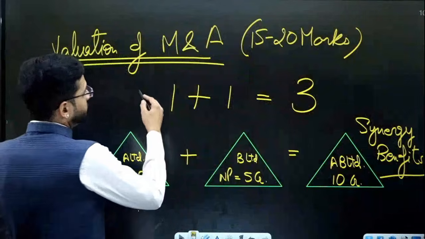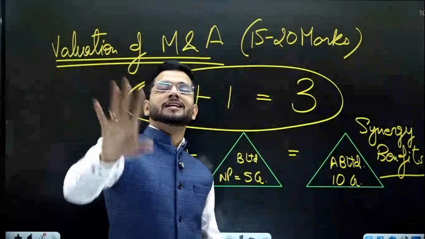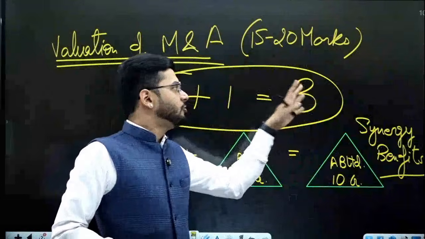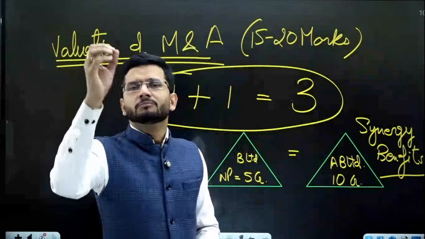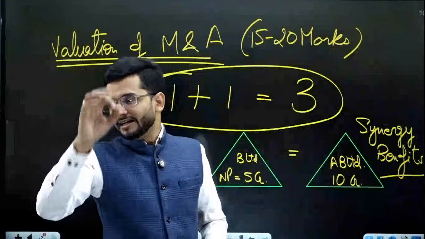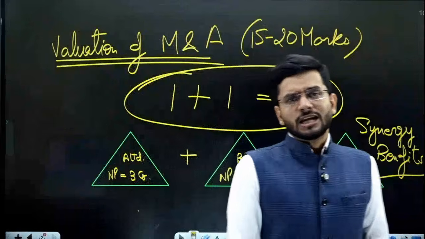So the golden principle which we follow in merger and acquisition is that 1 plus 1 should at least be 3. It can be more than 3. It can be 4, 5, 6, 7, 8, 9, whatever. But it has to bare minimum be more than 2. It cannot be 2. This is the golden principle of merger and acquisition.